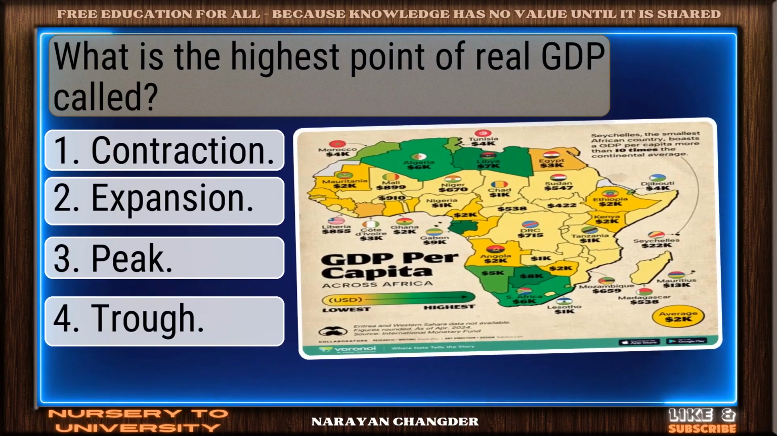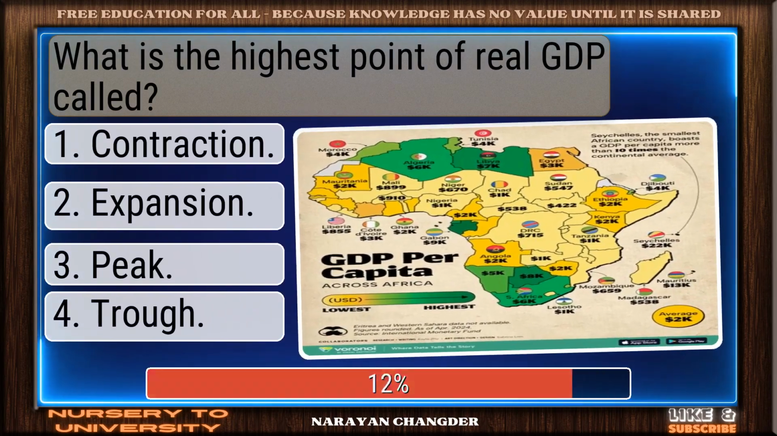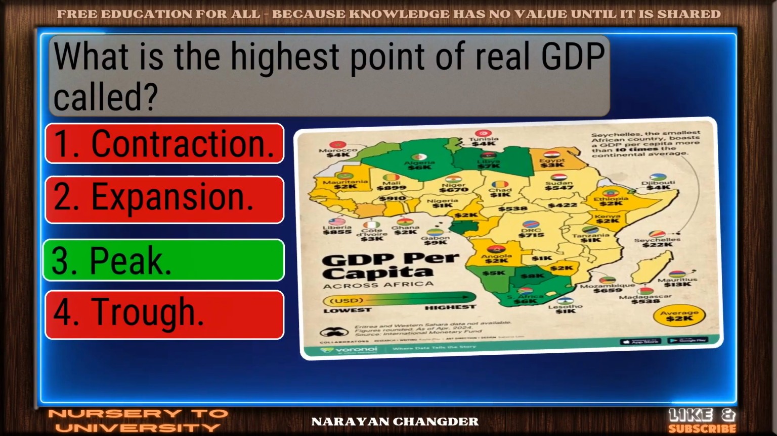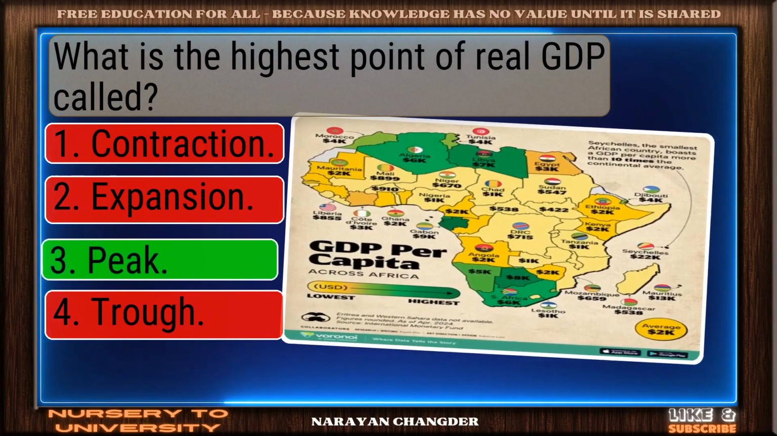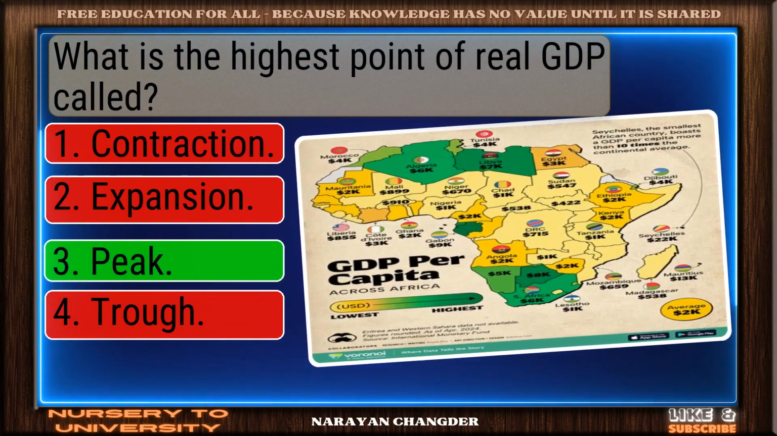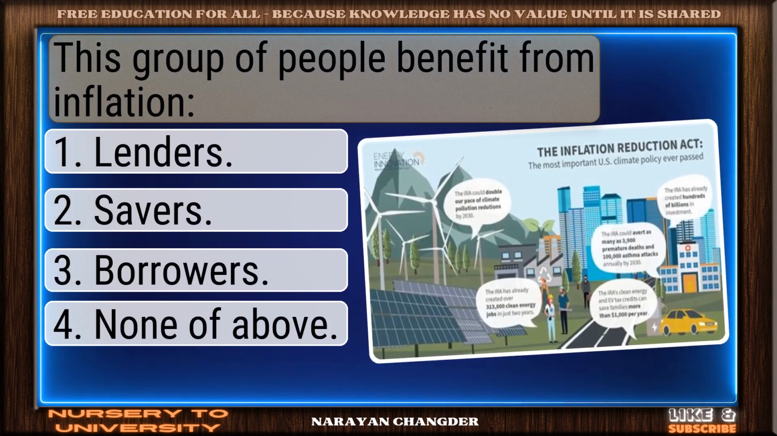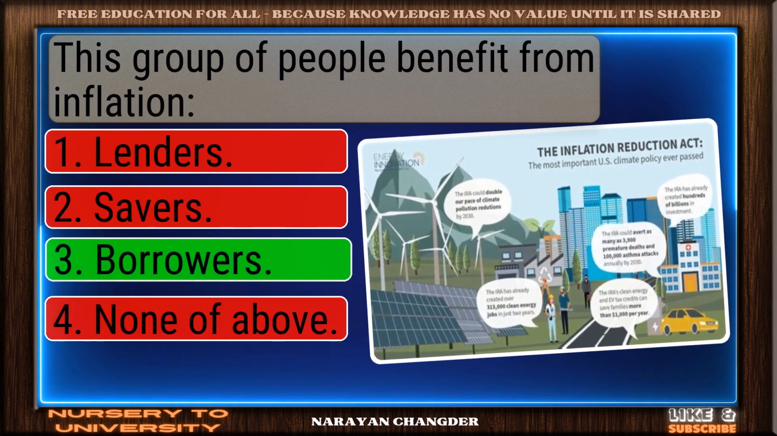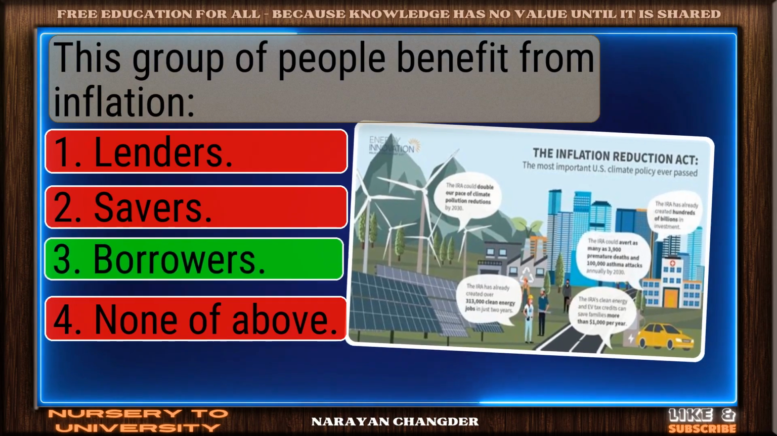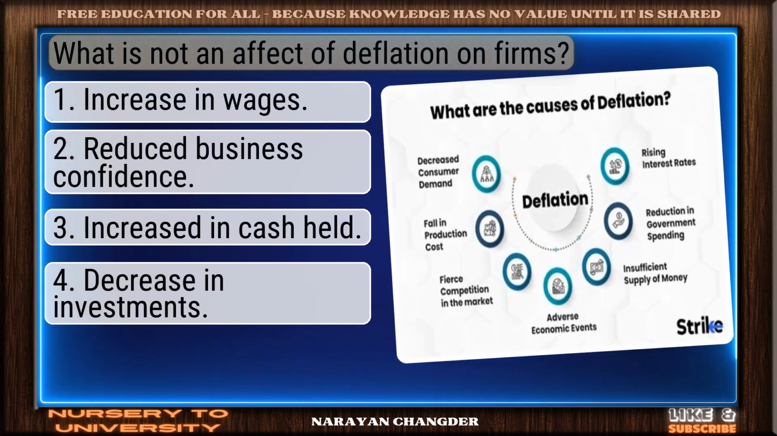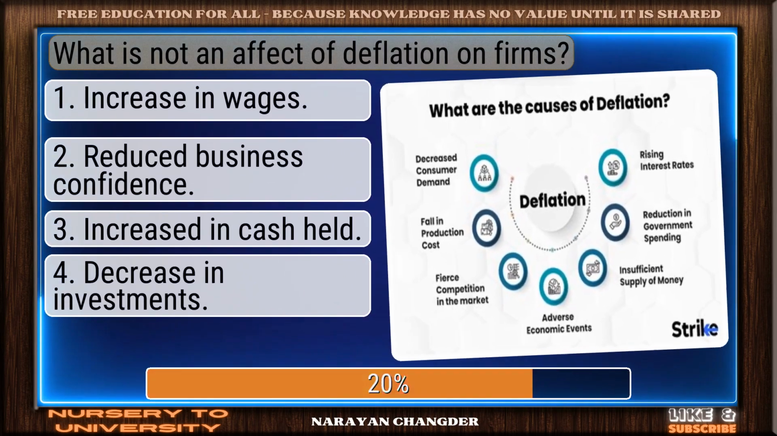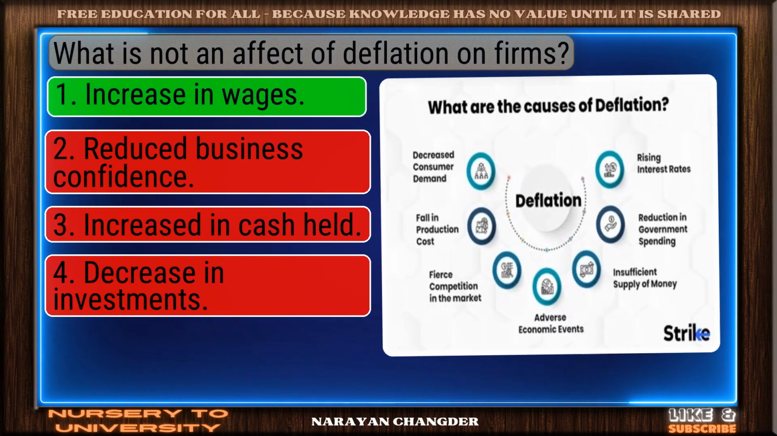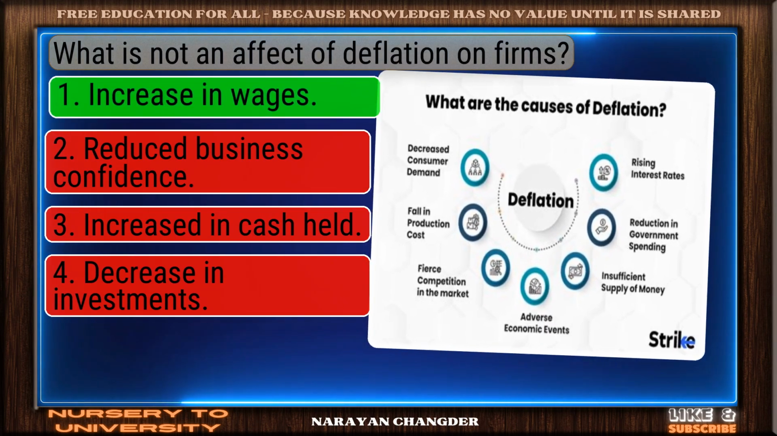What is the highest point of real GDP called? Clear logic. Your choice, peak, is sound and 100% true. This group of people benefit from inflation. On track. Borrowers is the correct answer. What is not an effect of deflation on firms? Bravo. Increase in wages is the answer.